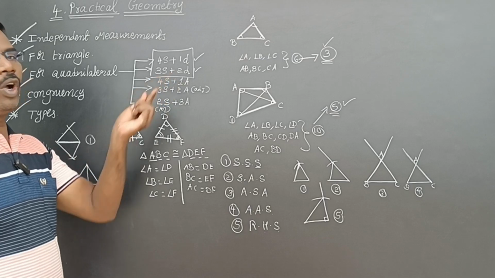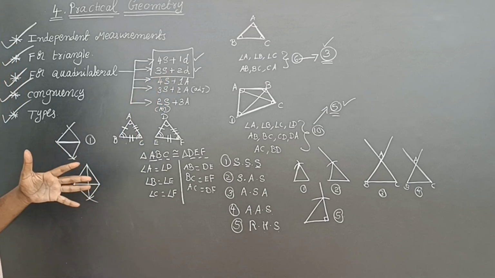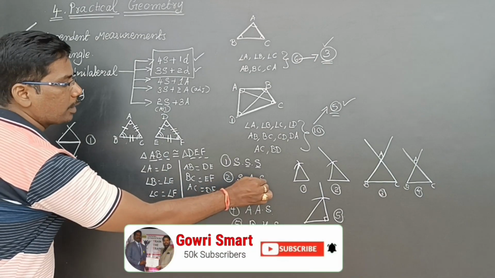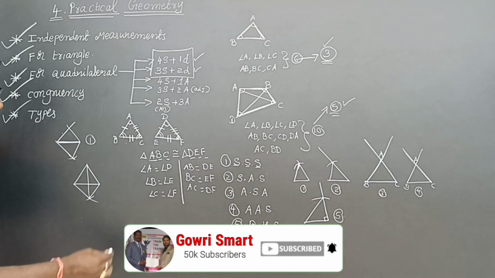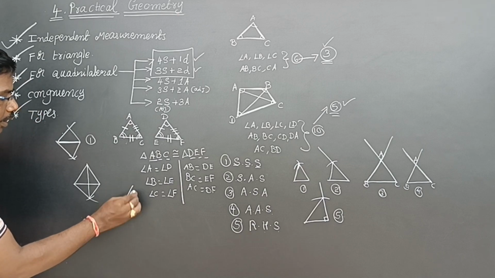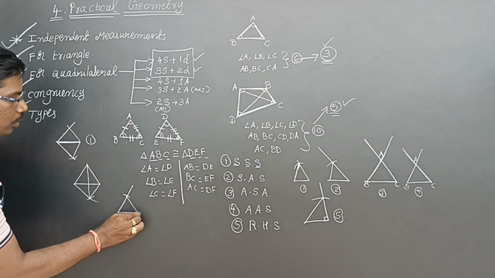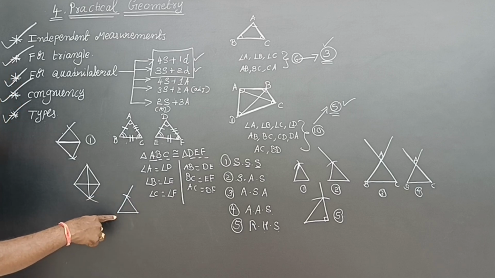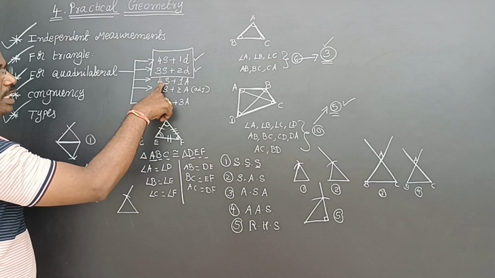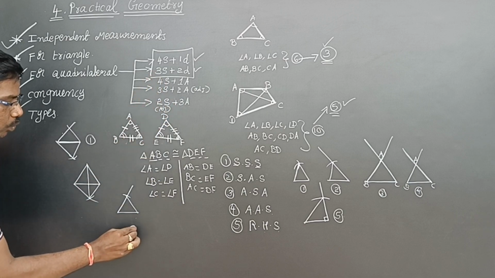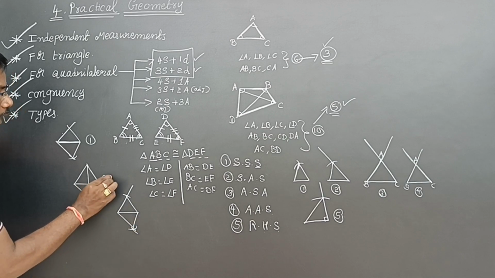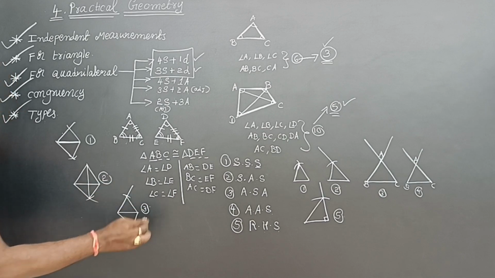Next, 4 sides, 1 angle, they are saying. See, 4 sides means once using the side angle side property we can draw. Side angle side. Now we are getting one triangle. Next, the angle is completed, two sides are complete. Still two sides are there. Now keep one side here, like this. So this is the second one, this is the third one.